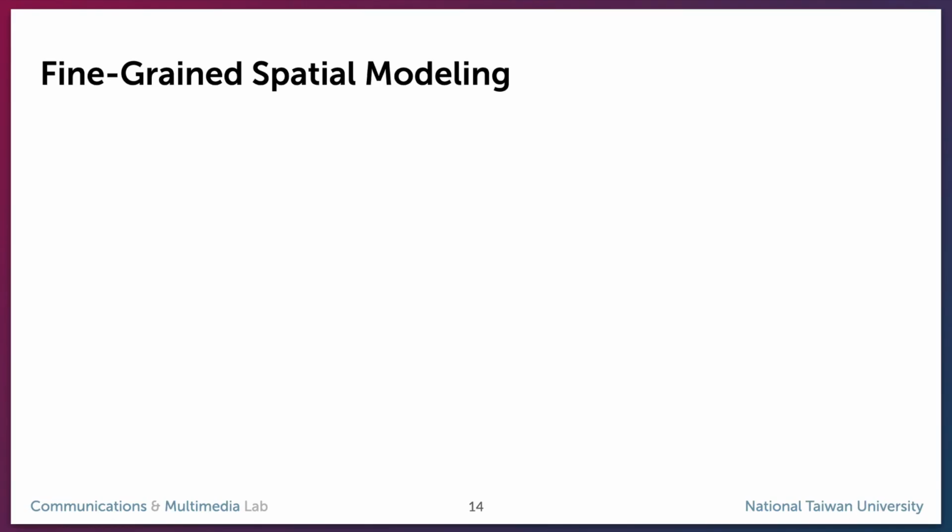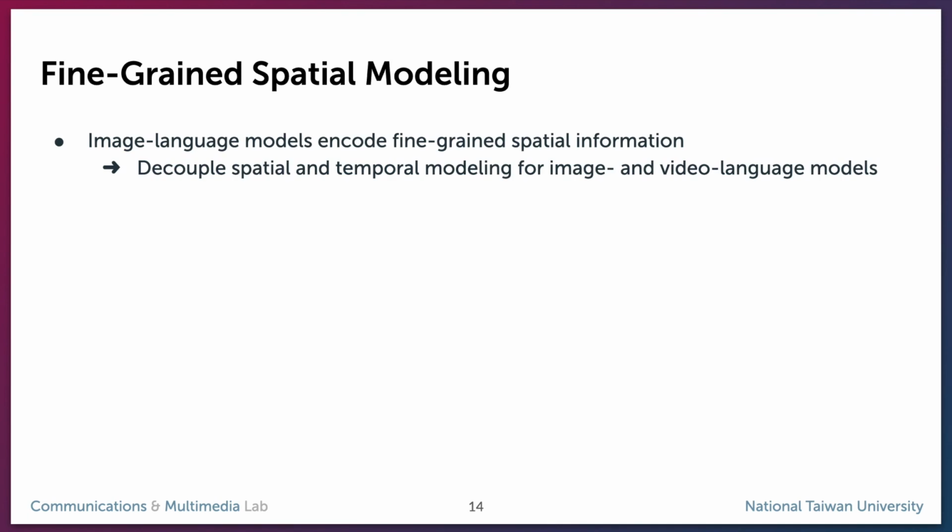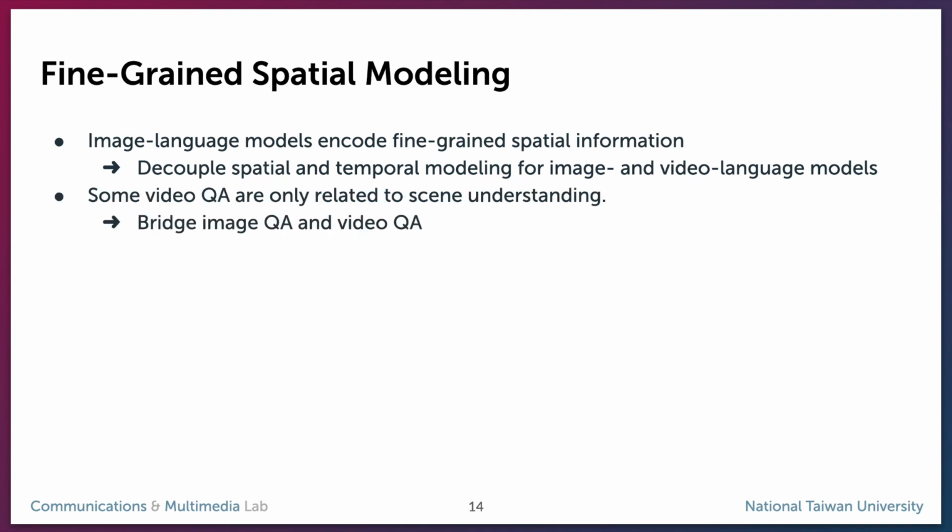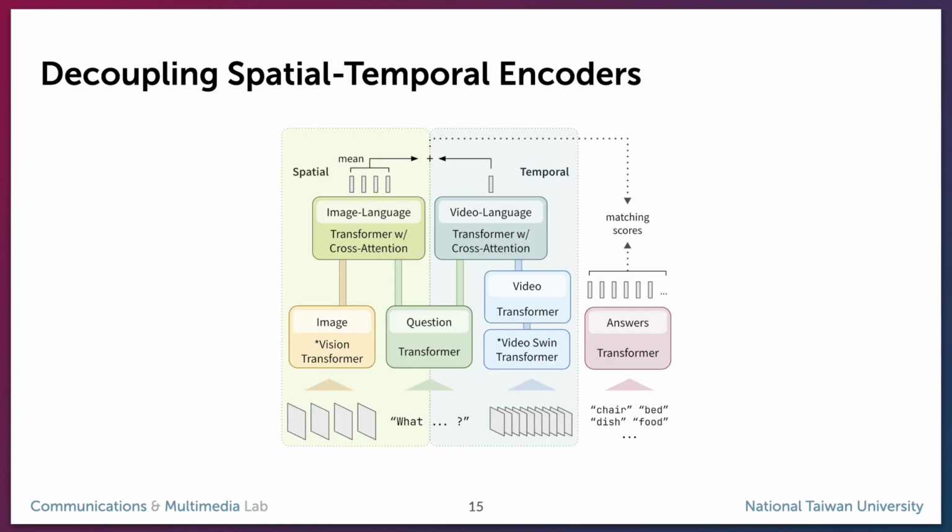We have discussed before that image language models can encode more fine-grained spatial information, so we propose a decoupling strategy. We encode spatial information with image language models and encode temporal dynamics with video language models. We can bridge image QA and those video QA with scene understanding by even pre-training the image language model further with image QA. Here is the overall pipeline. We call it decoupling spatial temporal encoders.